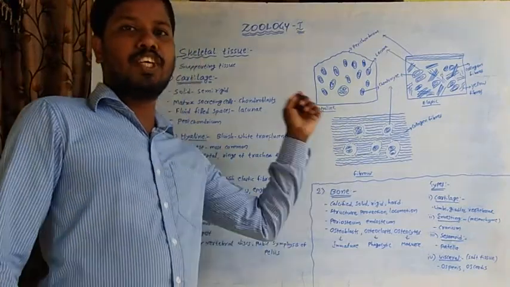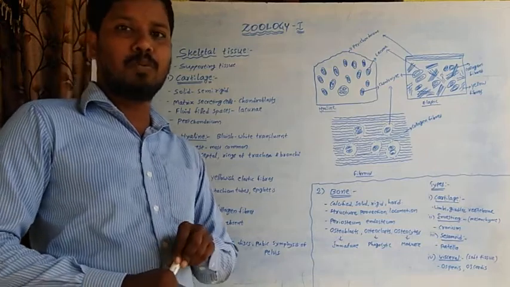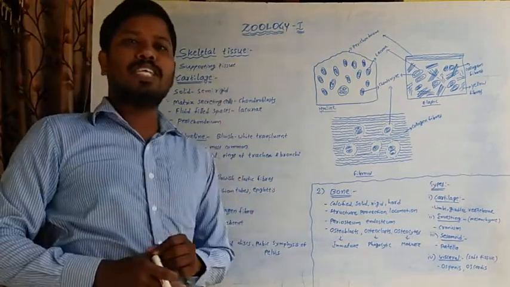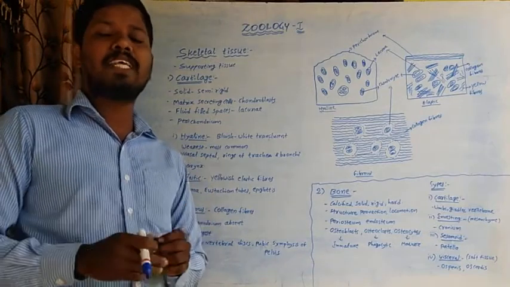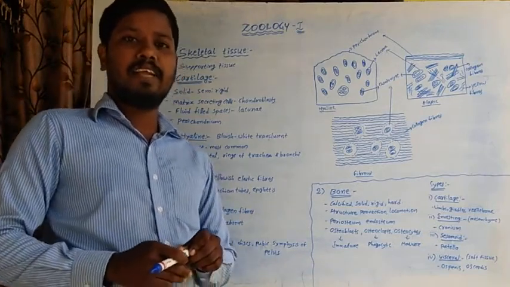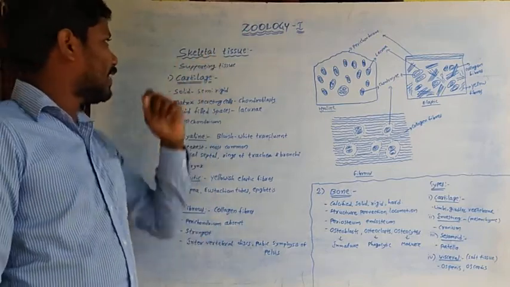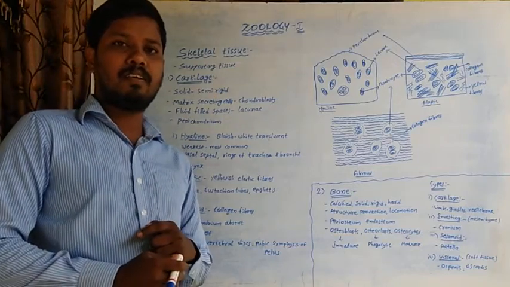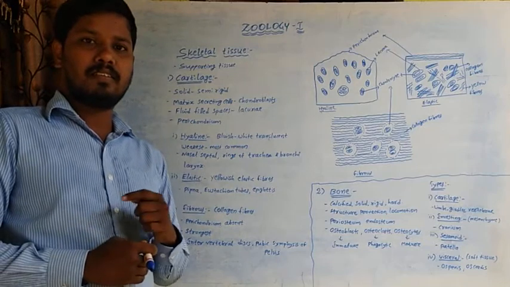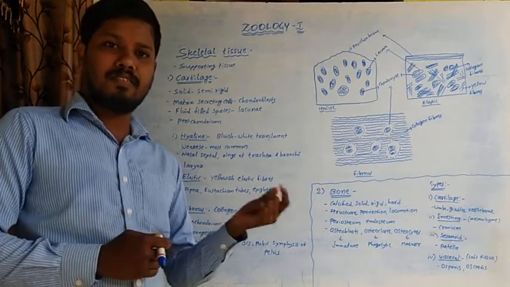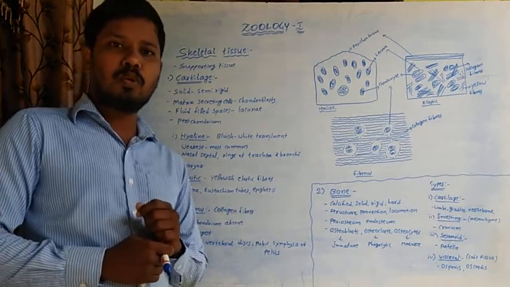Dear students, in this session, I am going to explain about the skeletal connective tissue. Skeletal connective tissue is the supporting tissue. It forms the endoskeleton in vertebrates. The skeletal tissue is involved in supporting, protection of various organs and locomotion, etc.